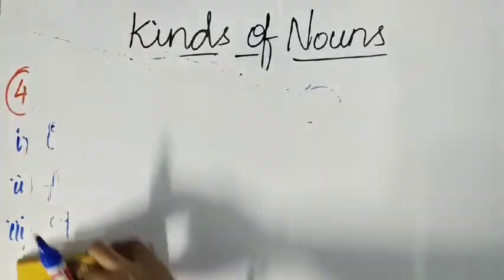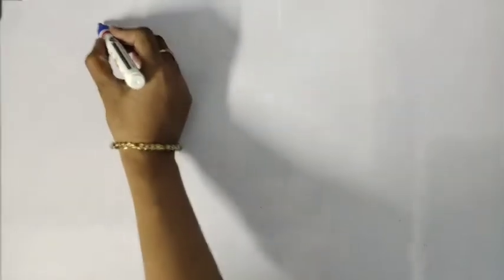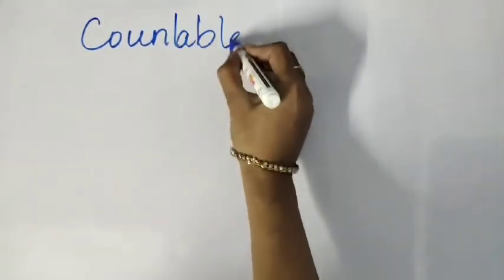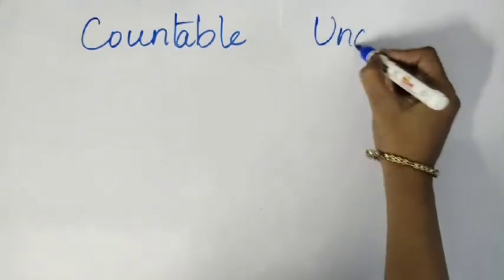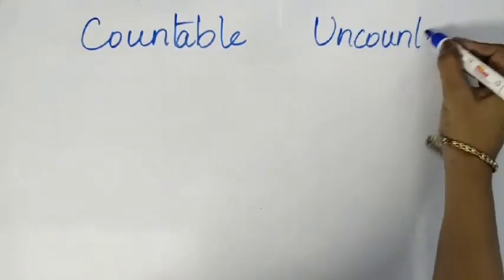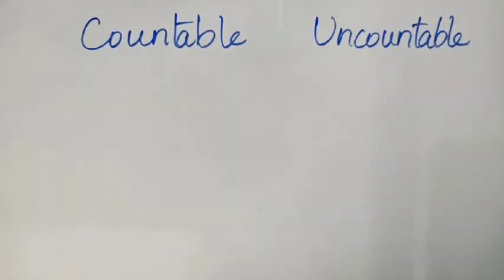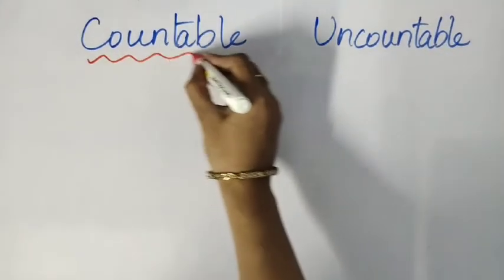If you put all this together on one side, again another classification is done depending upon the nouns, whether they are countable or uncountable. Okay, countable or uncountable. This is another kind of classification of nouns.